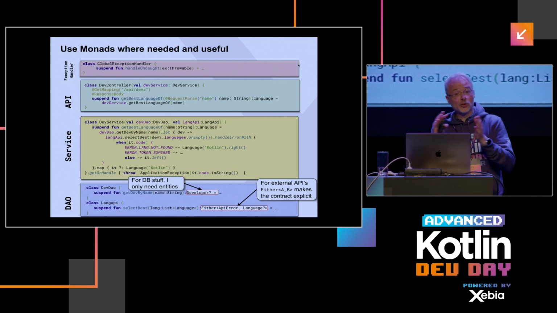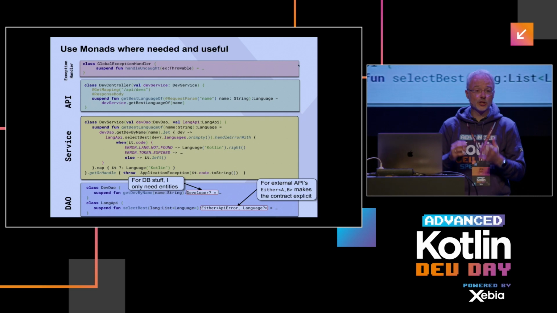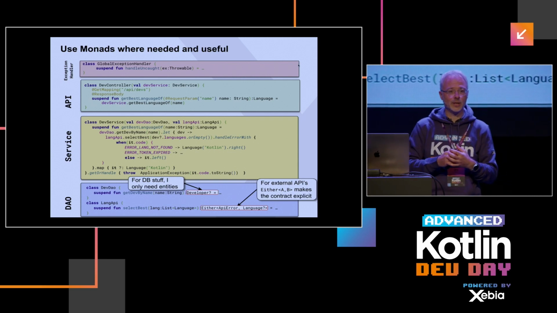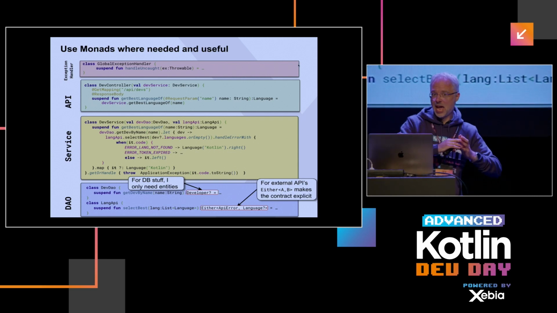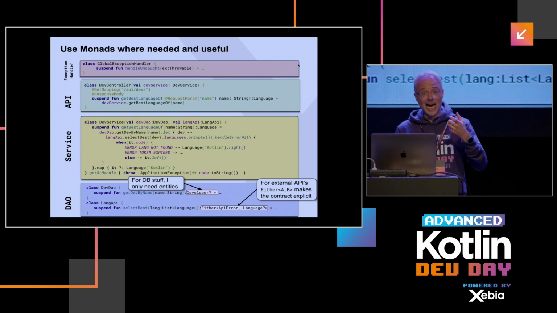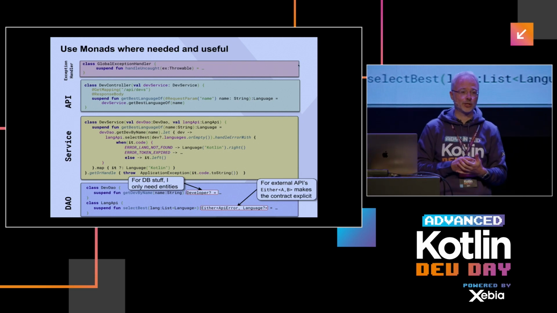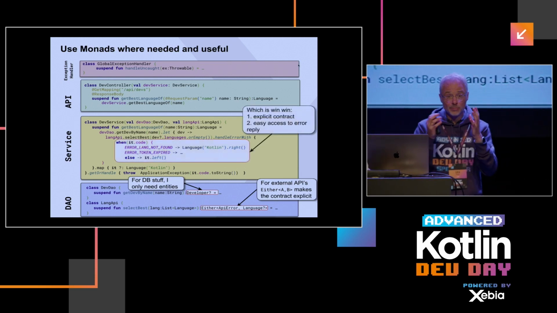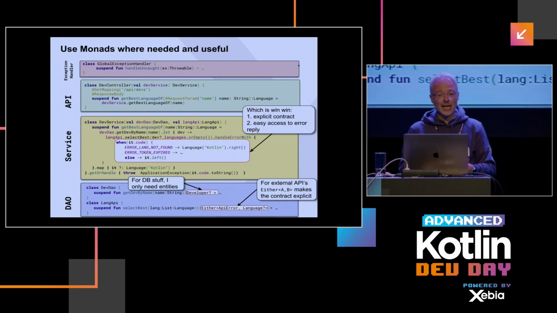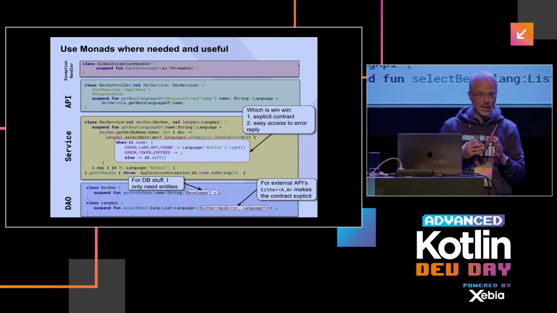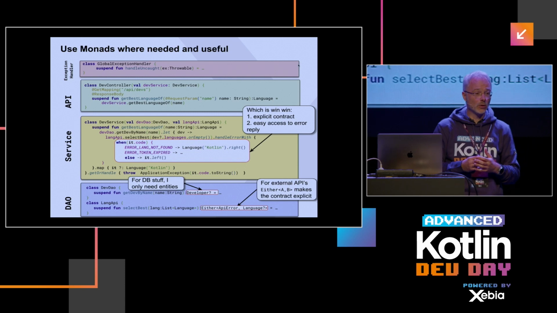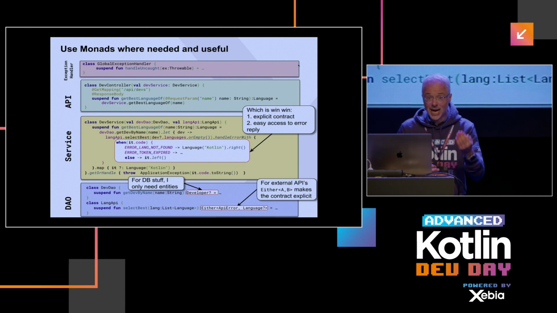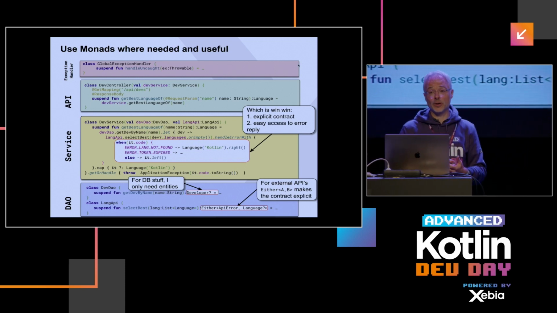Either, which is very closely related to Result, I think is the good type, because Either gives you the possibility to have not only exceptions, but any other data type. So you can get either an API error or a language. And then our business layer, service layer, first of all, knows that something can go wrong, and also has an API to clearly deal with the corner case.